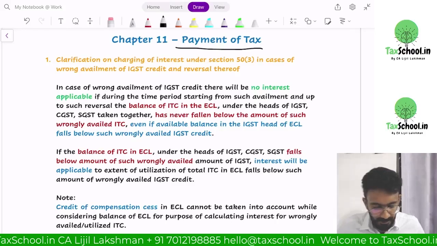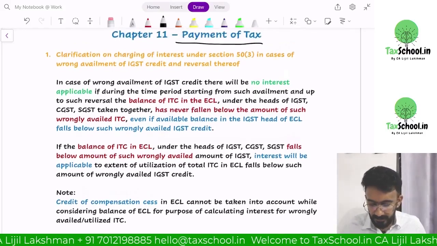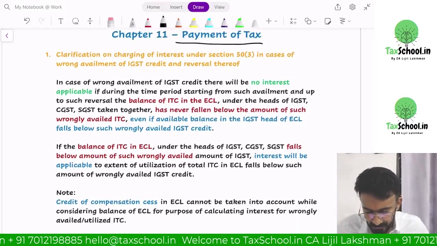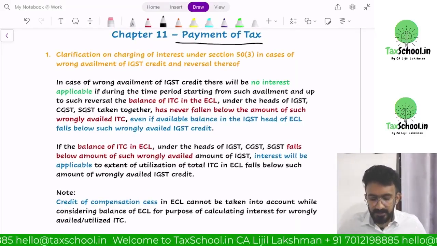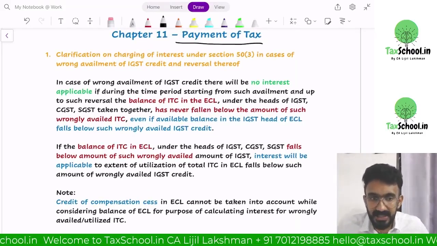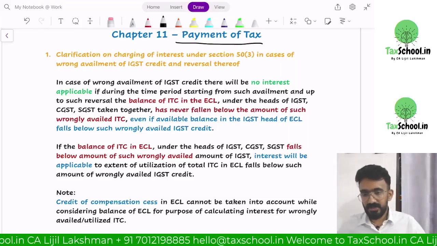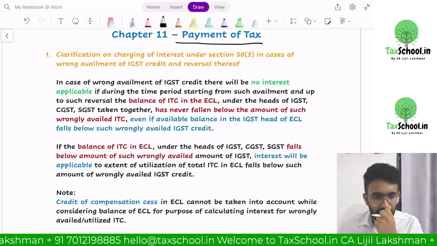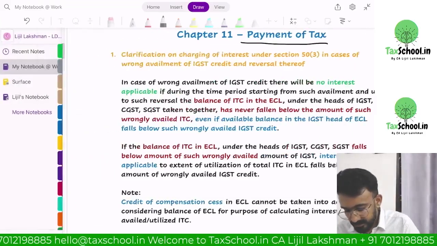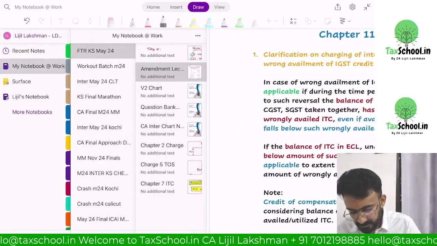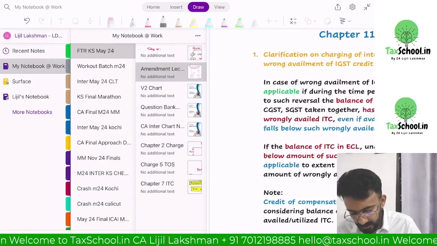Then look at the amendments for payment of taxes. It talks about how do I understand the interest provisions under GST. I will give you further understanding on interest provisions. I will give you a fundamental approach.